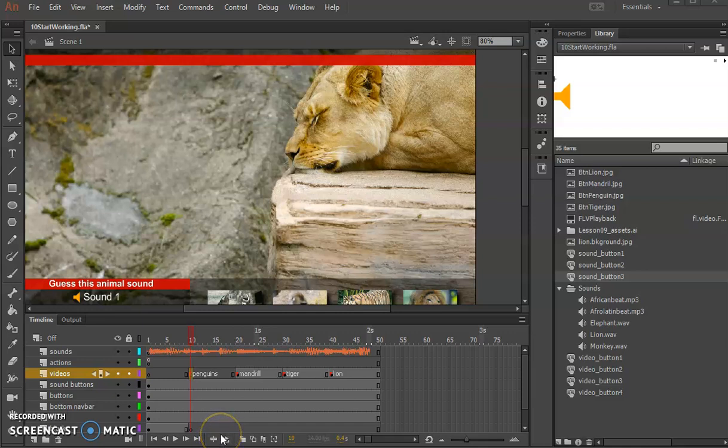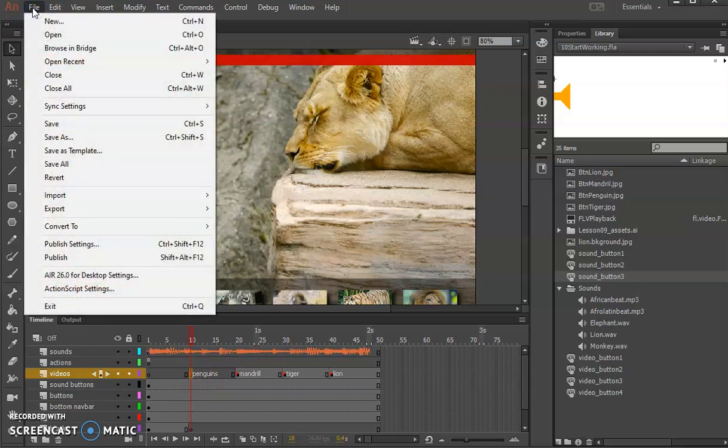Okay, so the next thing I'm going to do is we're working on our movie section. Now, in our particular case, we've imported, or we're going to import movies with the MOV file. So in order to do that, what I do is I'm going to import my penguins. Now, I've already imported mandrill, tiger, and lion, but I'll show you how I'm doing this. So I click on the first keyframe of penguins, right? There we go, first keyframe.